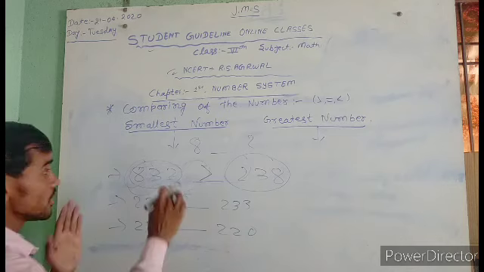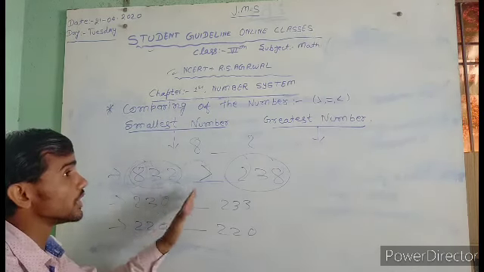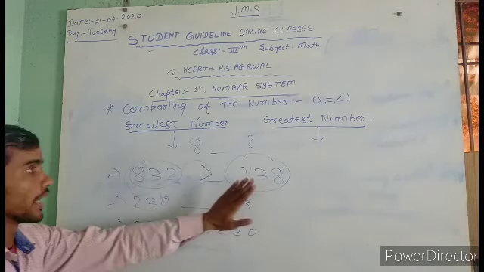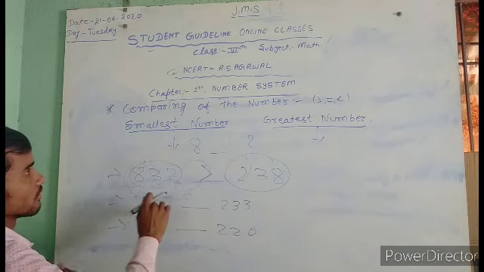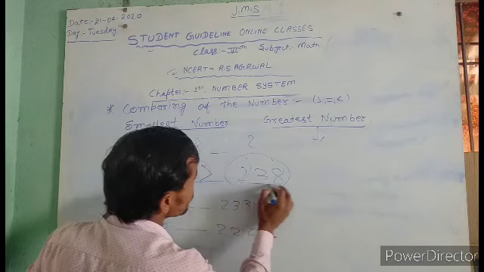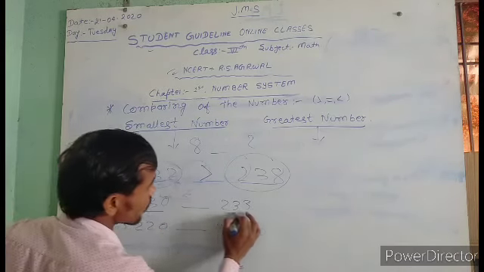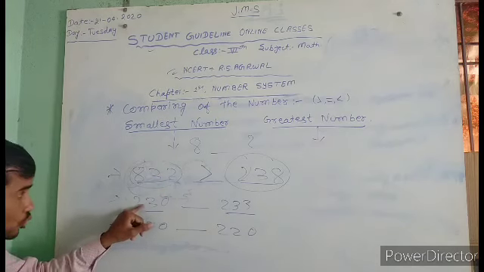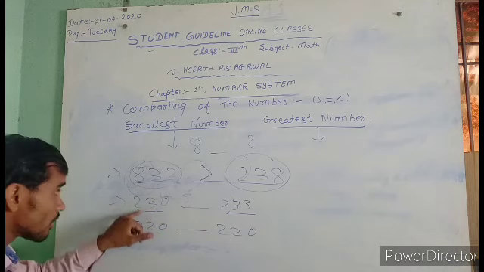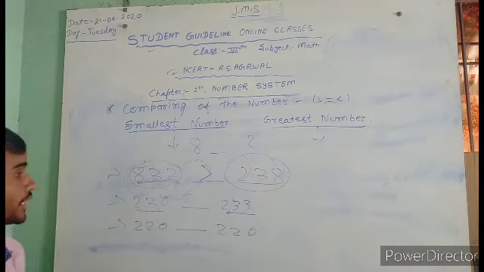So that means 832 is greater than 238. Okay, here 832 is greater than 238. Next, 230 and 233. Both hundreds places, 200 and 200, are equal. The next place is tens: 30 and 30, the tens place is 3 and 3, so both are equal.